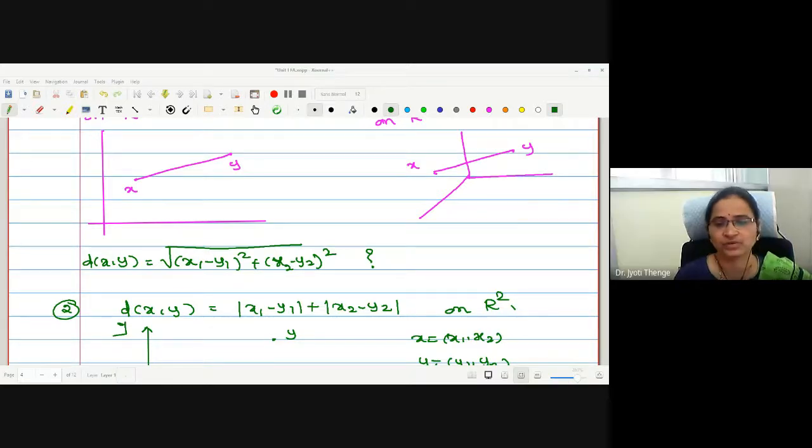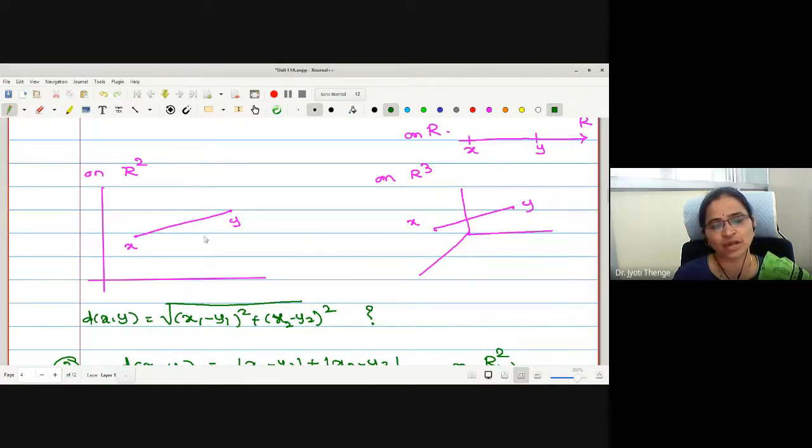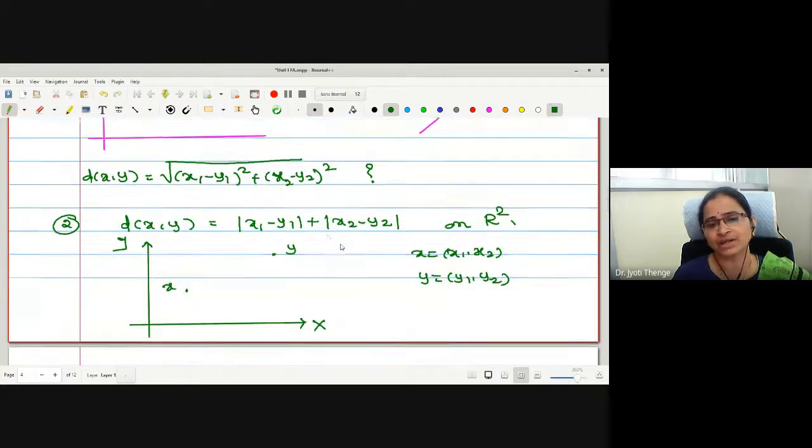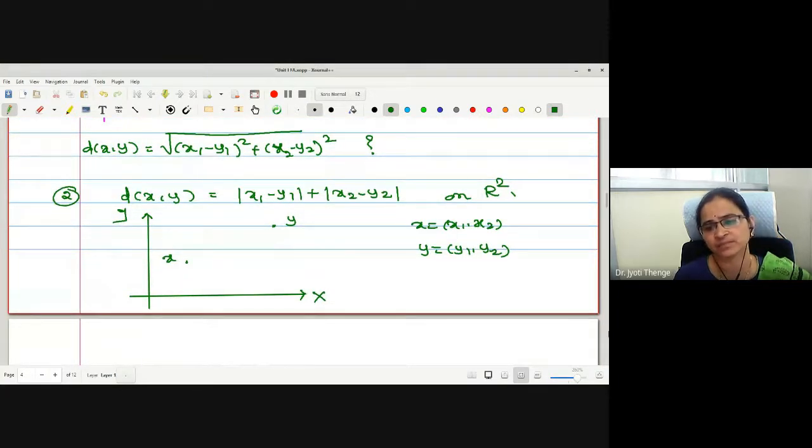Okay, very good. What I will do today is give both these examples as homework. You have to show me the distance on R2 and how this metric is also going to work. What is the name of this metric? It's a very famous metric actually. What is this famous metric? The second d of xy. What's the name of this metric?